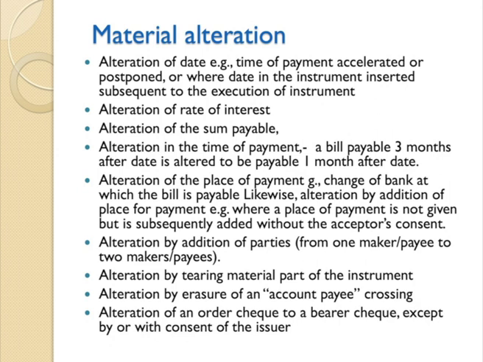Alteration of the sum payable: if it is 1000 rupees, another 0 is added and you make it 10,000 rupees, alteration of any sum payable, payment has to be stopped. Alteration in the time of payment: a bill of exchange has a validity of 3 months. If instead of 3 months it is altered to 1 month or 4 months, you cannot make the payment for the bill of exchange. Alteration of the place of payment, that is, change of bank at which the bill is payable. Likewise, alteration by addition of a place of payment, any change of place or addition of place, such alterations also have to be kept in mind and should not be accepted.